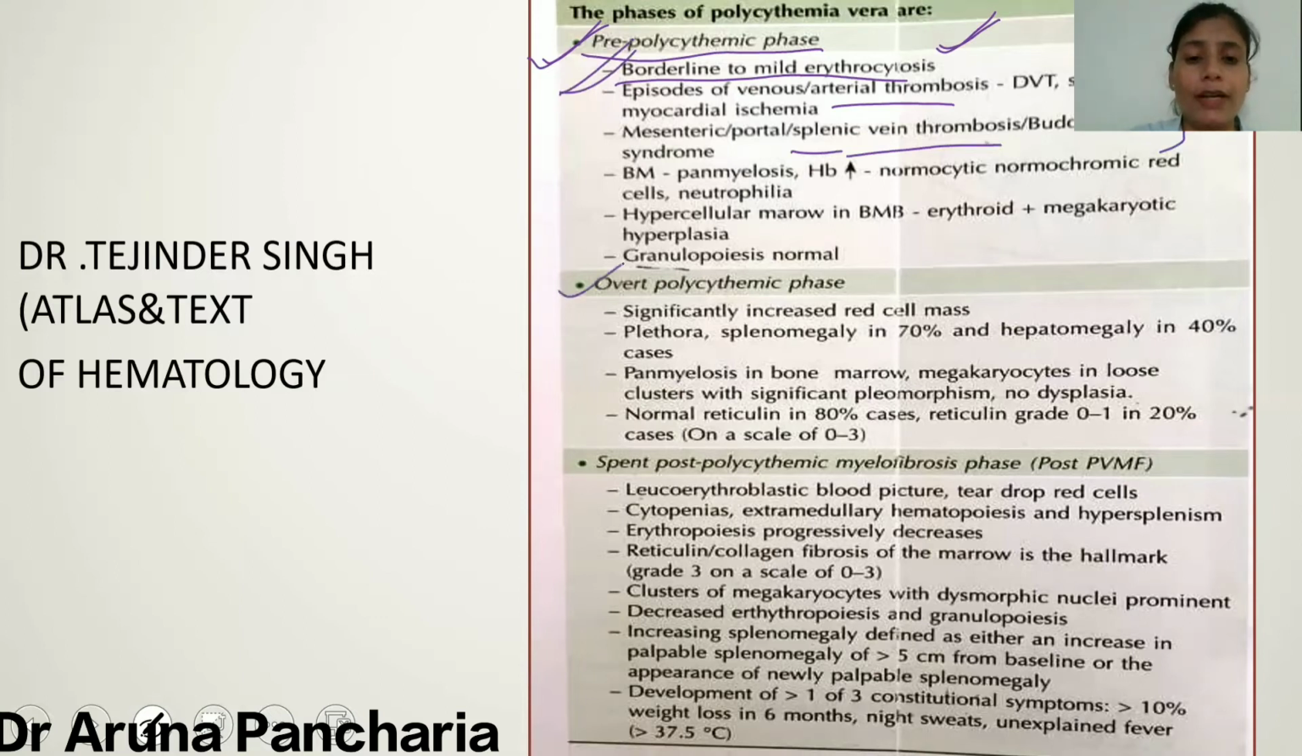Now, in the overt and the spent phase, in the overt phase, there is a significant increase in the RBCs. And the other important feature is that there is grade 0 to 1 fibrosis also present in the overt phase.